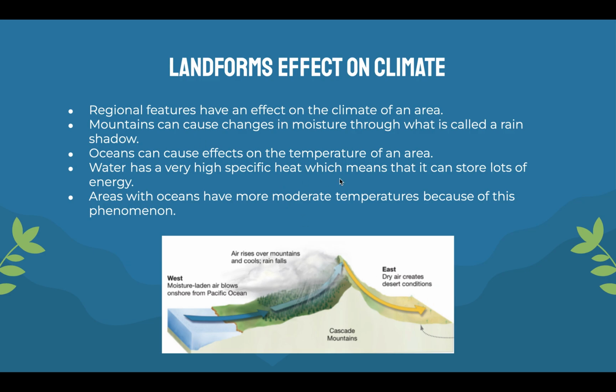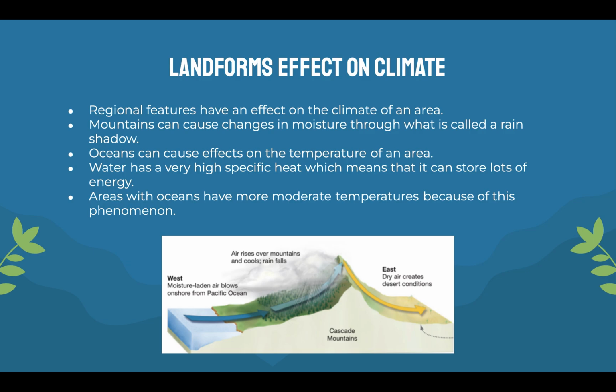So the oceans have what is called high specific heat. This just means they can absorb lots of energy. Heat is energy, therefore they can absorb lots of heat. This is why areas around the ocean might have more moderate temperatures over the year. This doesn't mean, for example, like California.